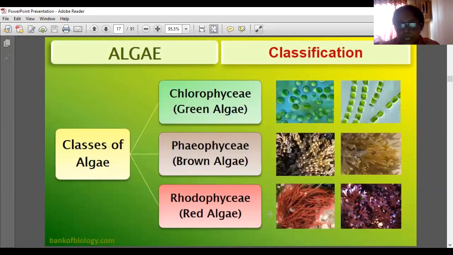Now algae classification. Algae are classified into three classes: Chlorophyceae, chlorophyll containing; chloro means green color, green algae. Next is Phaeophyceae, brown algae. And Rhodophyceae means red algae. So the classes of algae are Chlorophyceae, Phaeophyceae and Rhodophyceae. Before learning the classification of algae, one more time we will see about the algae.